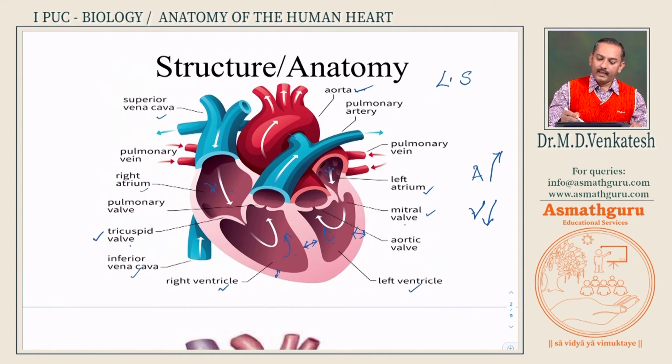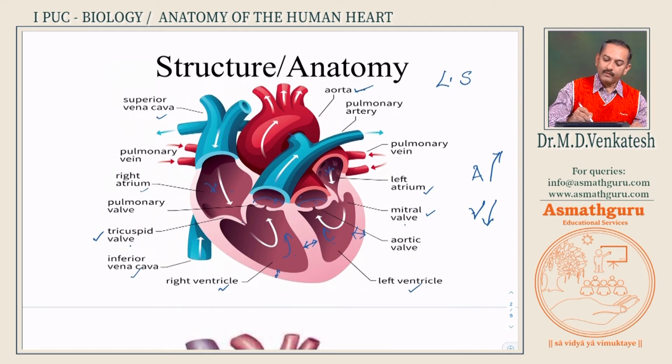Please note, blood can just come back if there is no valve. A valve is something to stop the flow. So, here we have tricuspid and bicuspid valves which keep the blood in the atria, and only when the pressure increases both open and the blood enters into the respective ventricles. So, tricuspid and bicuspid valves will open and close. Here it is called the semilunar valve. This is the semilunar valve of the aorta, semilunar valve of the pulmonary artery. We call these the aortic semilunar valve and the pulmonary semilunar valve.